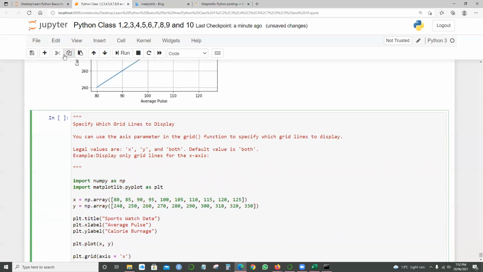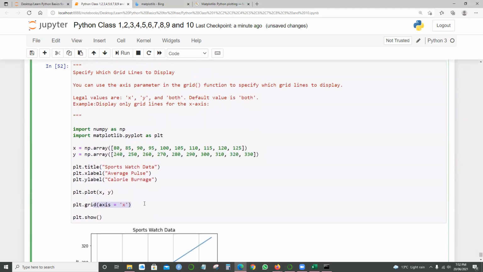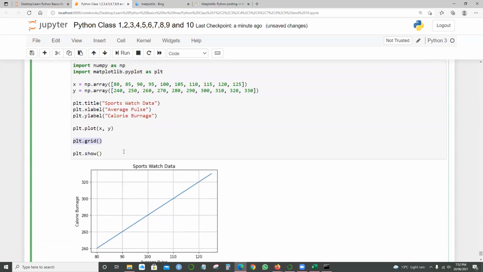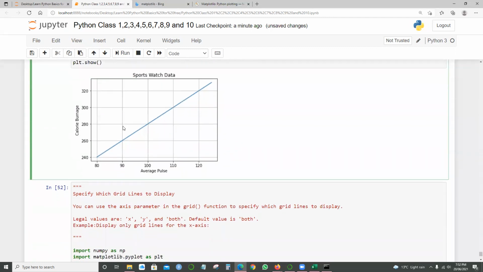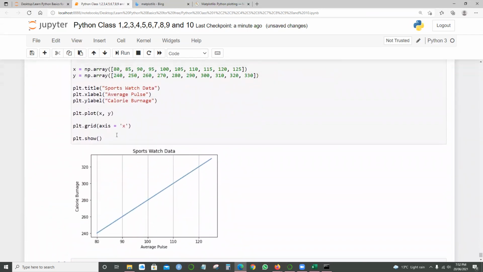This time when I run this, I get only the vertical grid lines, not the horizontal grid lines. The reason is that I gave grid with axis equals x, and that is making the difference. Simply saying grid gives the whole grid lines for the x-axis and the y-axis, but here I'm saying axis equals x.